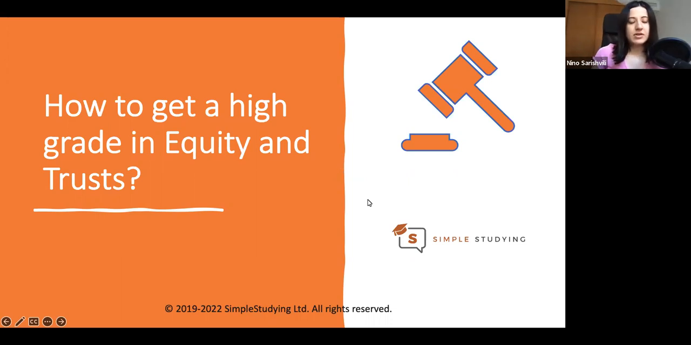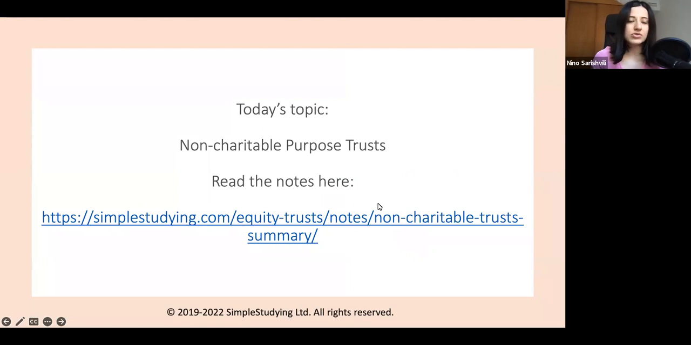So today we are going to revise equity and trust and discuss how you should revise and study for your exams in equity and trust to get high grades. Today's topic of revision is non-charitable purpose trust.